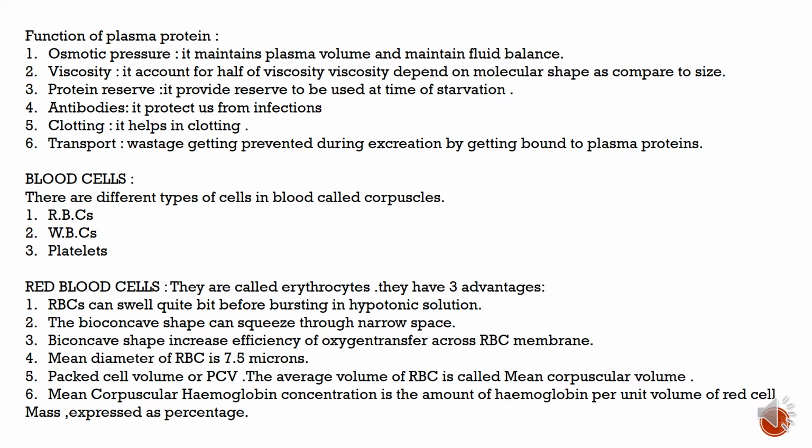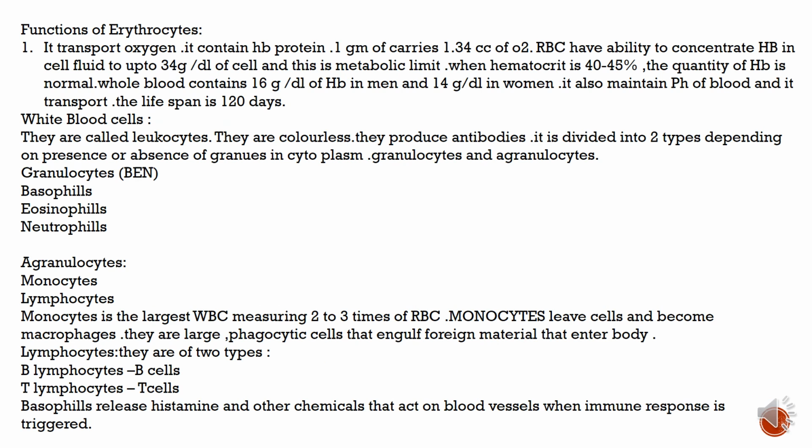Mean diameter of RBC is 7.5 microns. Packed cell volume or PCV. The average volume of RBC is called mean corpuscular volume, and mean corpuscular hemoglobin concentration is the amount of hemoglobin per unit volume of red cell mass, expressed as the